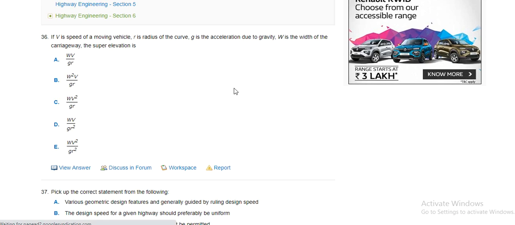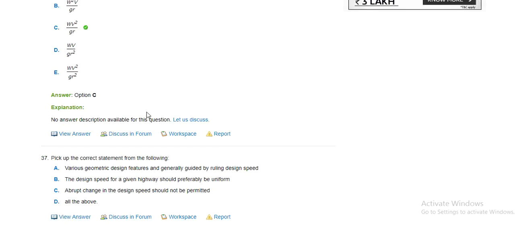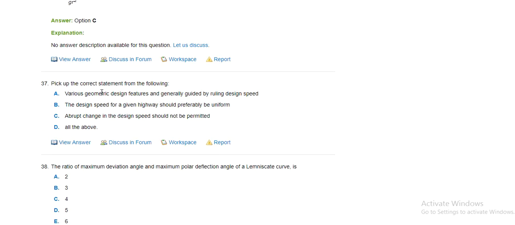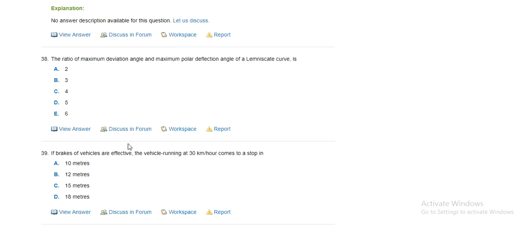Next question. If V is the moving vehicle speed, R is the radius of the curve, G is the acceleration due to gravity, W is the width of the carriageway, the super elevation will be WV square by GR. Pick up the correct statement of the following. Various geometric design features are generally guided by ruling design speed. The design speed of the given highway should preferably be uniform. Average change in design speed should not be perfect. All of the above is the correct answer.